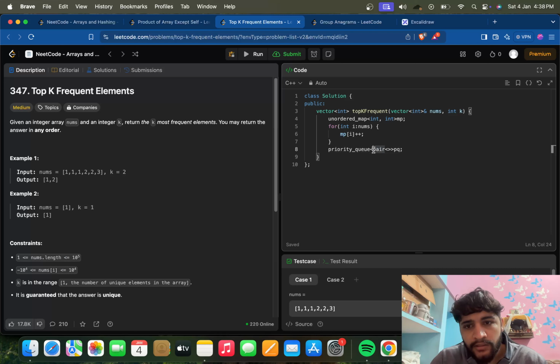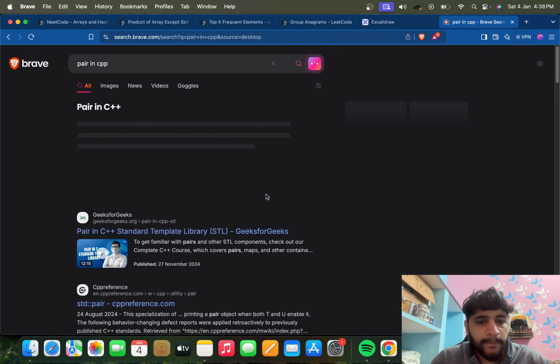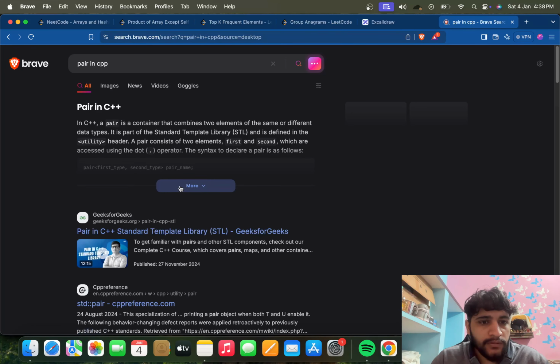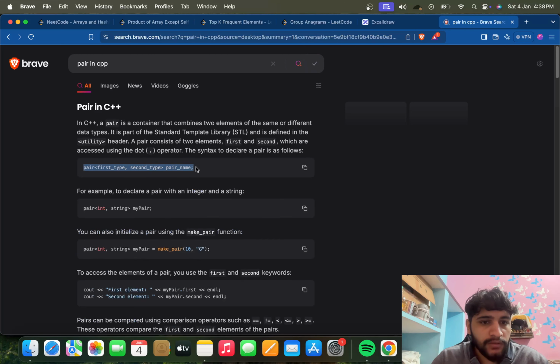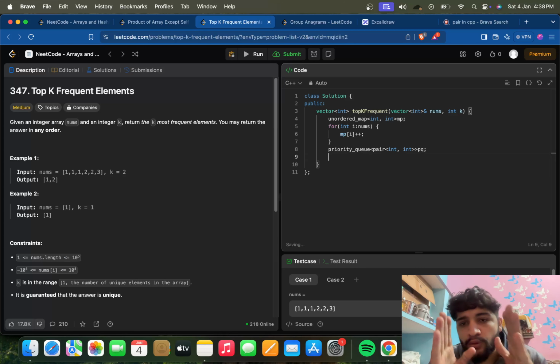It's not highlighting. I'm doubtful about it. Let me see if there's something like this. Yeah, there is pair in C++. Okay, this is here: pair first type, second type, pair name. So we'll have a pair of integers. Now what we can do is iterate through this map and push the elements into the priority queue, right?